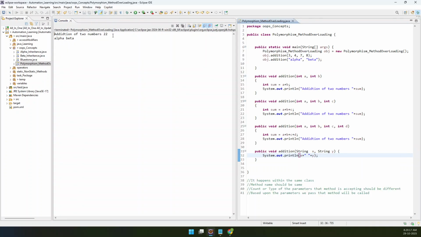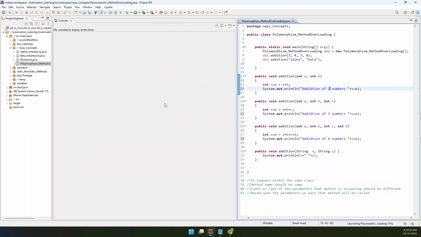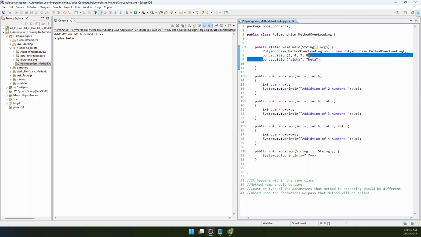If I run this program, you will see the methods running. Let me run this code again, sorry guys. Addition of four numbers, because you are calling the method called addition that accepts four parameters.